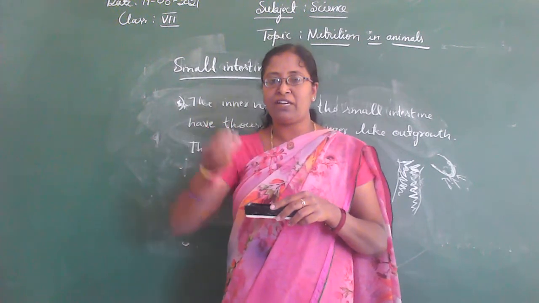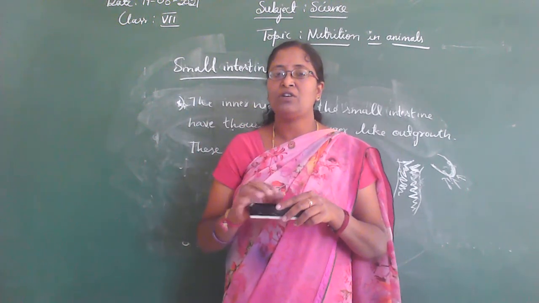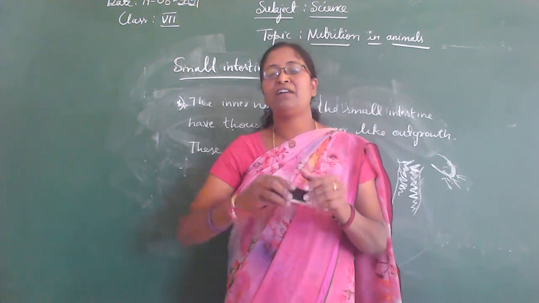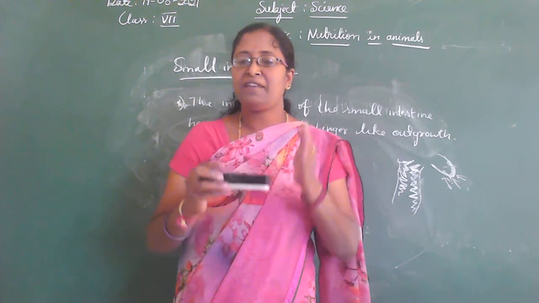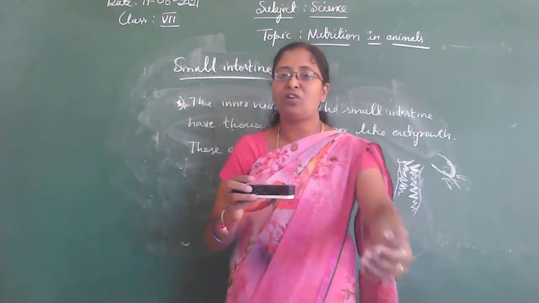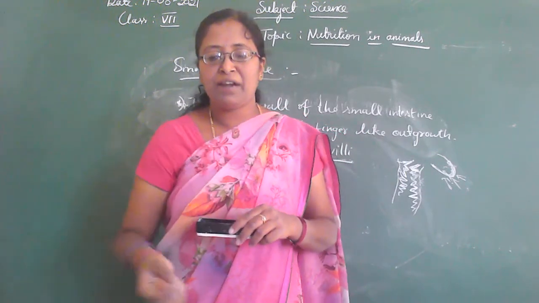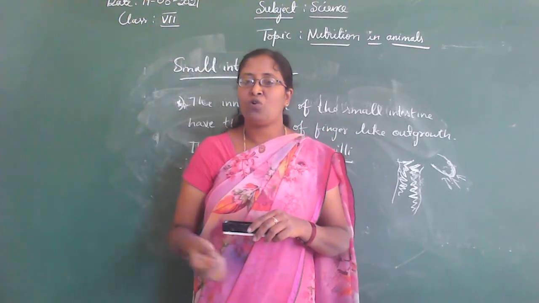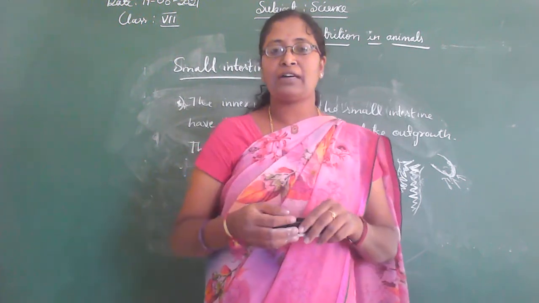We respire, we take in oxygen, so it also reaches our cell. Here food and oxygen reach the cell and the food is broken down with the help of oxygen, and it gives carbon dioxide, energy and water. That energy is used to do our activities. Understand, children?